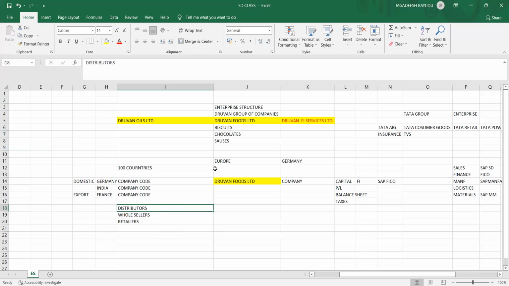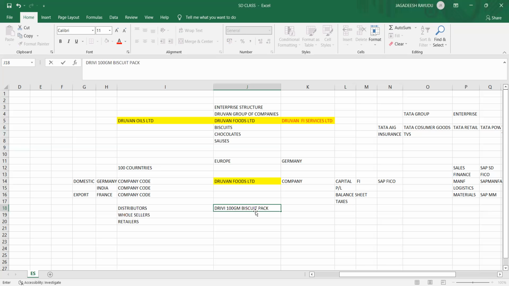Let's take an example. I have a product called Drivi 100 grams biscuit pack. Assume that I have one pack. These packets will first reach distributors, after that wholesalers, and after that retailers. Before reaching that, what you have to do is make it available at your place, right? Where it should be available and how it should be available, I will tell you now.